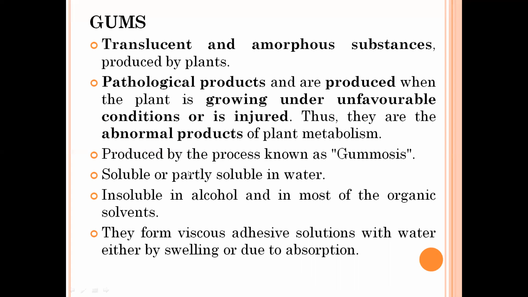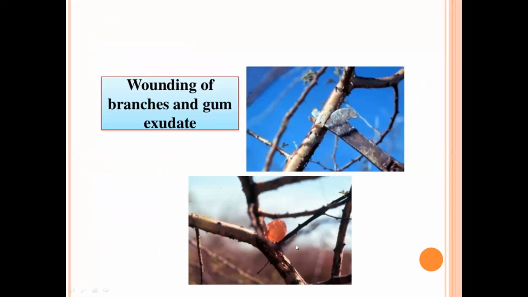Some properties of gums are they are soluble or partially soluble in water, insoluble in alcohol and in most of the organic solvents, and they form a viscous adhesive solution with water, either by swelling or by absorption. Viscous adhesive means they have a sticky nature. This is the figure showing how wounding of branches causes gum to exude from the branches.